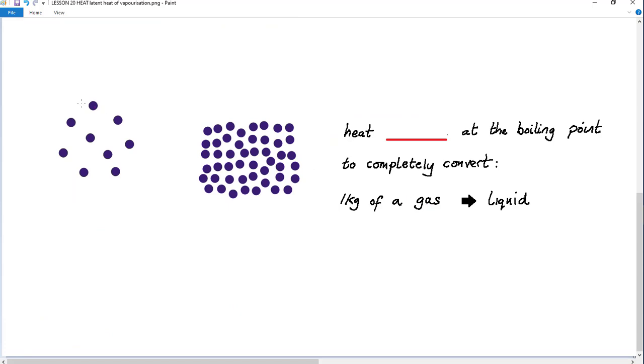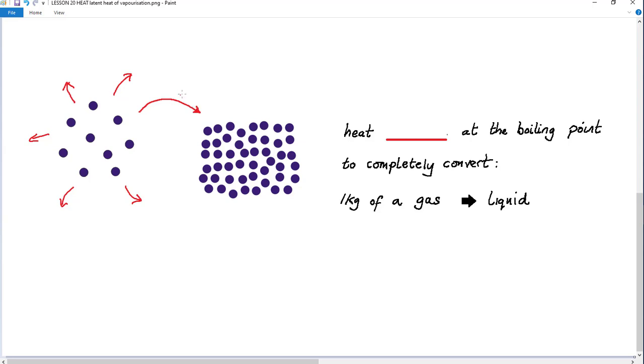Just as heat is absorbed when the liquid is in a process of changing from the liquid into the gas, that's to say when it's boiling, so also heat is released when the gas is in the process of changing back into the liquid.